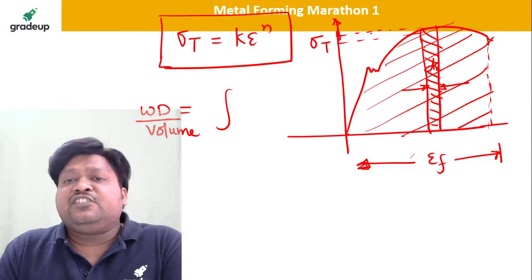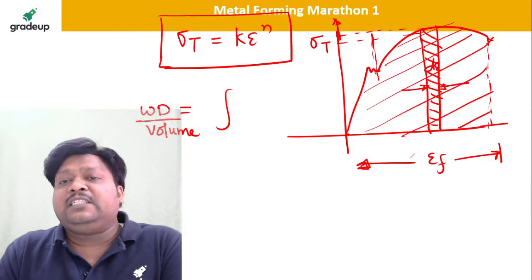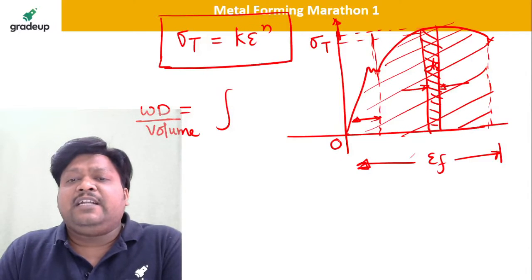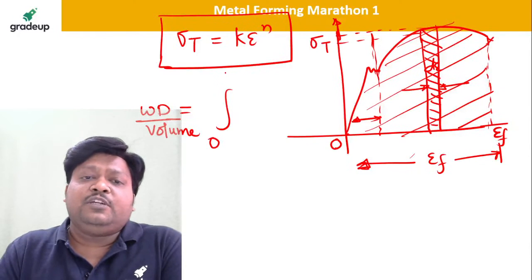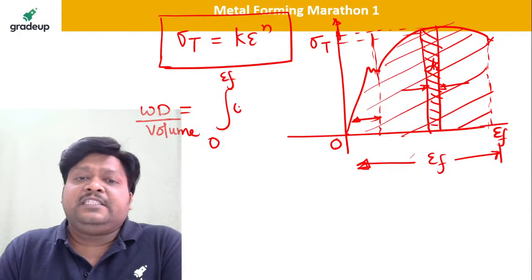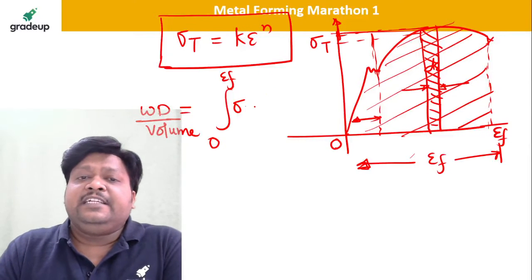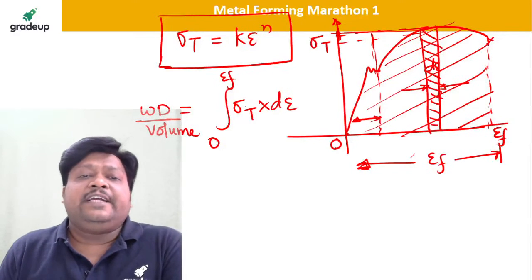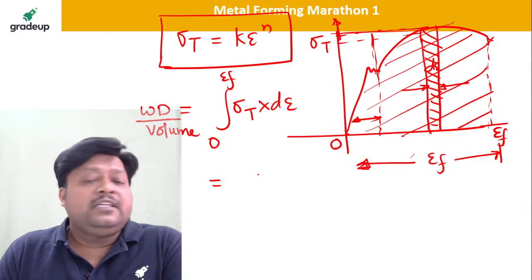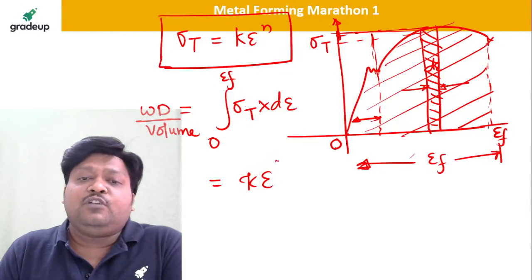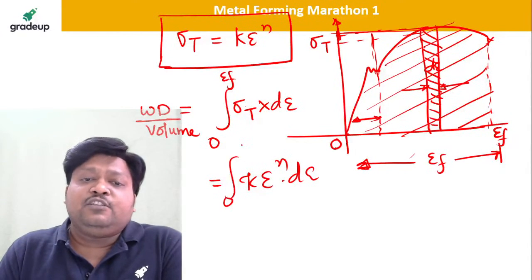It is the strain after the elastic deformation, but the elastic strains are very small. So I will directly take the limits from 0 to epsilon f, that is the integral from 0 to epsilon f of sigma t into d epsilon. And what is this sigma t? Jay Kumar, good afternoon. Sigma t is K epsilon to the power n into d epsilon, integral 0 to epsilon f.